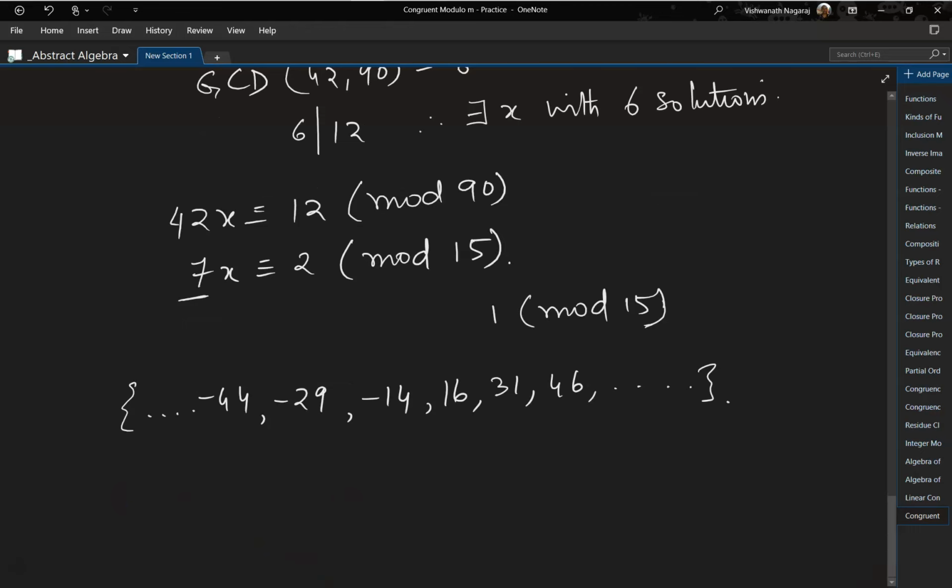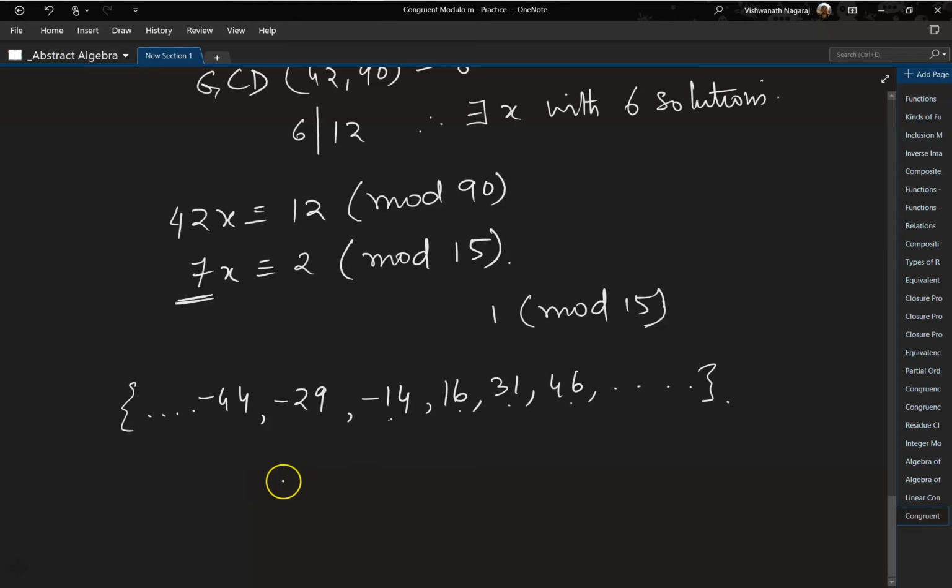Okay. Now what we'll do is, we want a number which is divisible by 7, right? Which is nearest to 0. So if you notice, this is not divisible by 7, this is not divisible by 7, this is not divisible by 7, this is divisible by 7, right? So since this is divisible by 7, what we have to do is, we have to convert this 7 into minus 14.